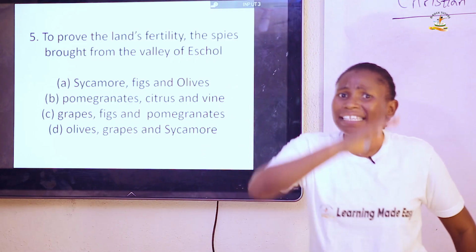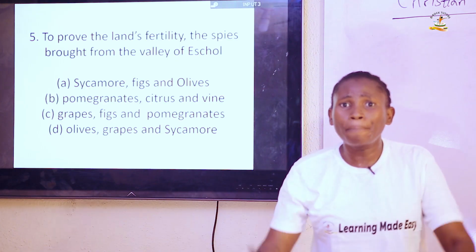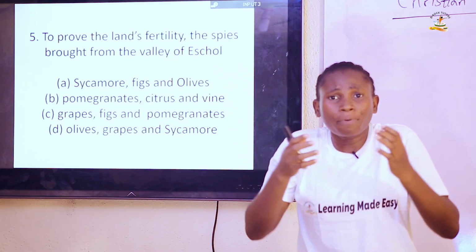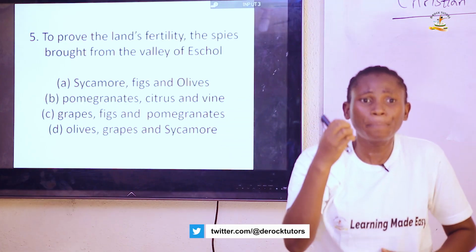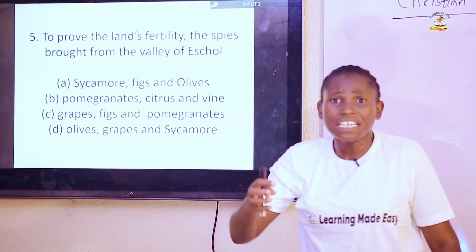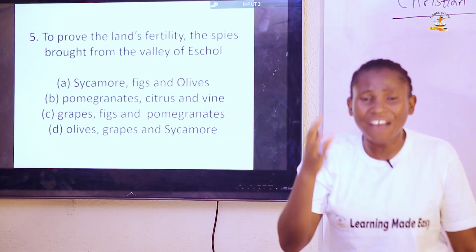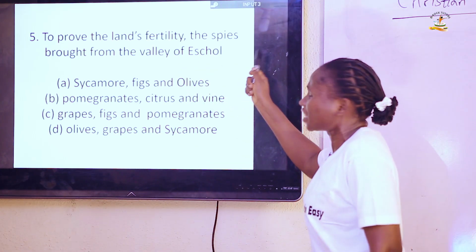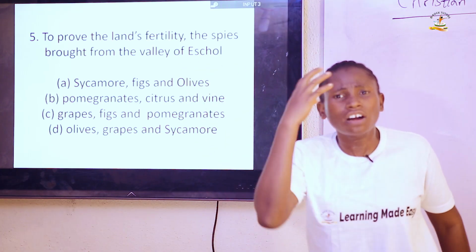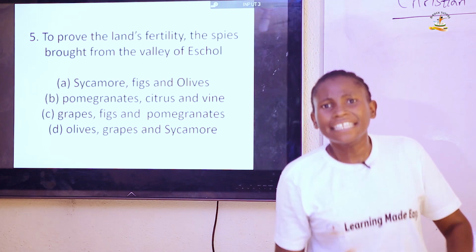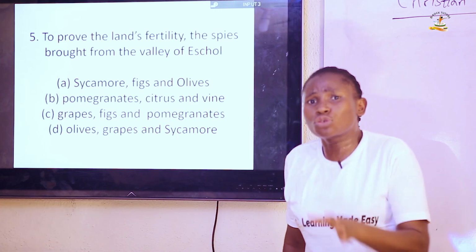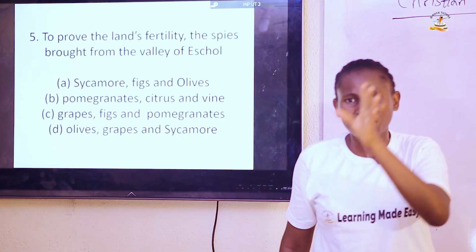So therefore, when they got to the land of Canaan, they brought some things to tell the people that this land is fruitful. This land is fertile. So when they got to the valley of Eshcol, they saw a cluster of grapes. And they brought this cluster of grapes to indicate that the land was fruitful.